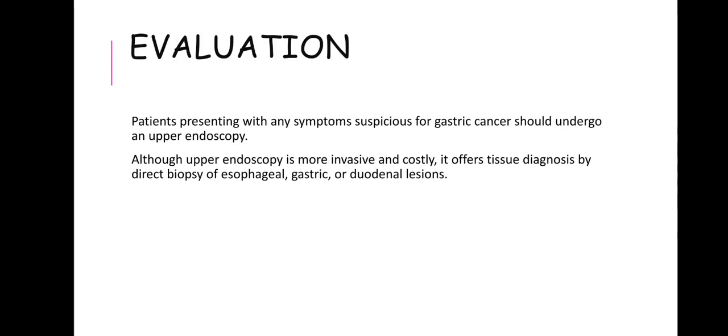Evaluation of patients with gastric CA. Patients presenting with any symptoms suspicious for gastric CA should undergo an upper endoscopy. Although upper endoscopy is more invasive and costly, it offers tissue diagnosis by direct biopsy of esophageal, gastric, or duodenal lesions. So basically, even though we know upper GI endoscopy is more invasive, it gives you a chance to biopsy the lesion. In case you see any mass, you can easily take the lesion for a biopsy and then send it for histopathology, which will give you a diagnosis.